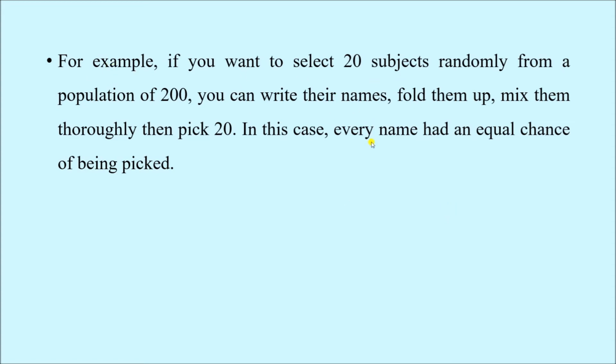So this is how it is done. For example, if you want to select 20 subjects randomly from a population of 200, you can write their names or even roll numbers if it is a population of students, fold them up, mix them thoroughly, and then pick 20. So this is exactly what I discussed earlier.